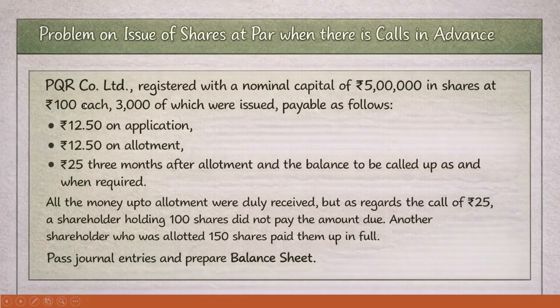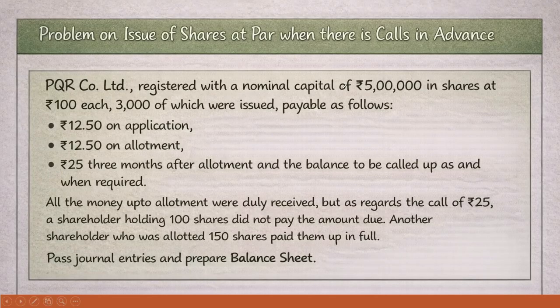So let us start. PQR Company Limited registered with a nominal capital of 5 lakh rupees in shares of 100 rupees each, 3,000 of which were issued payable as follows: 12 rupee 50 paise on application, 12 rupee 50 paise on allotment, 25 rupees 3 months after allotment, and the balance to be called up as and when required.